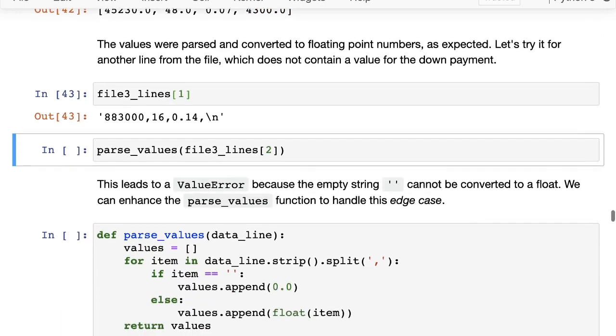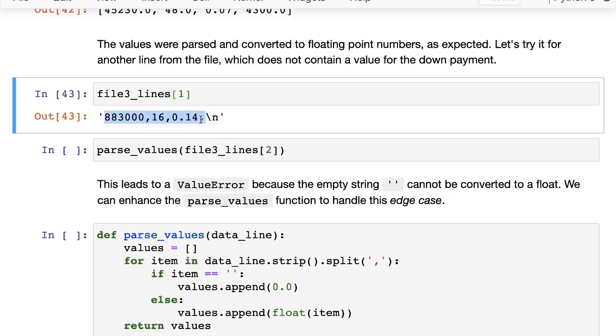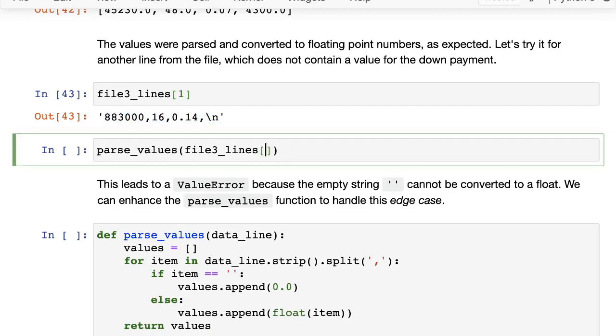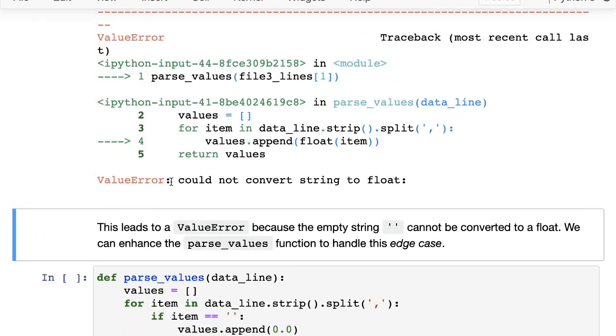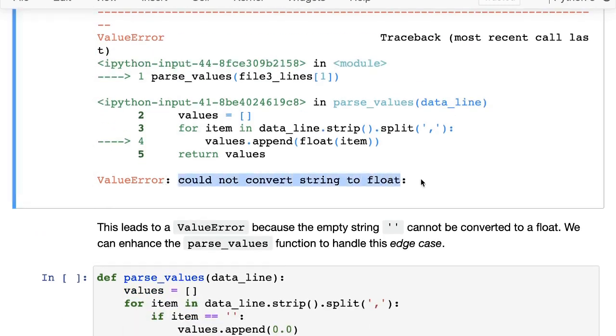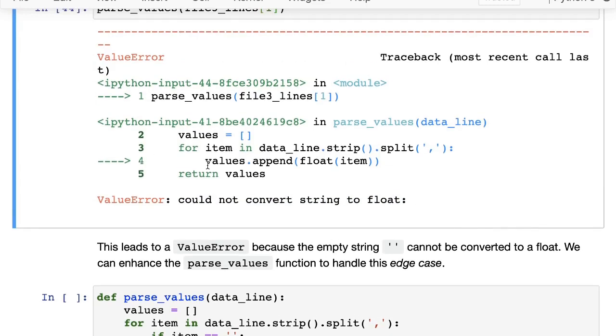This line does not have a down payment. So here it has amount, duration, a rate of interest, but there's no down payment. And if we call it here, you will get a value error. So you might want to explore why an error showed up. Here it says it could not convert a string to a float. Okay, that's interesting. So let's check what string it could not convert into a float.